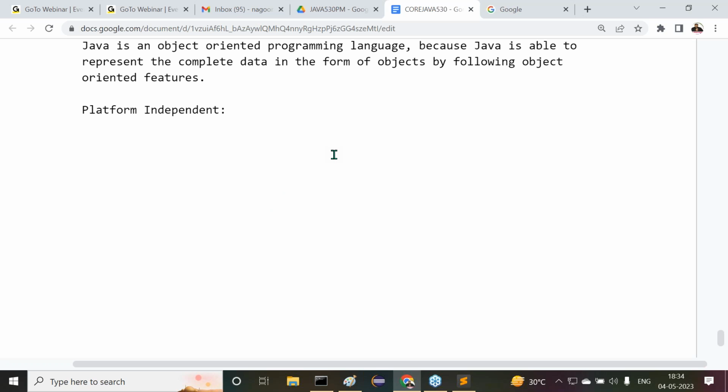Point is very clear. Java is a platform independent programming language. Why?